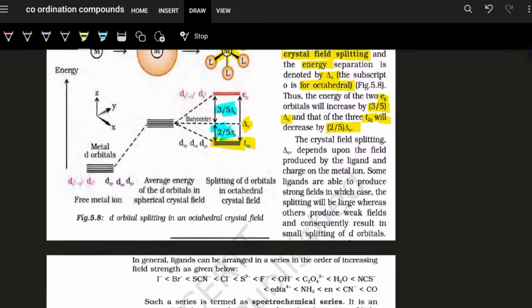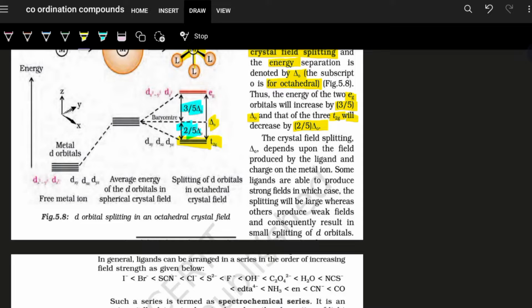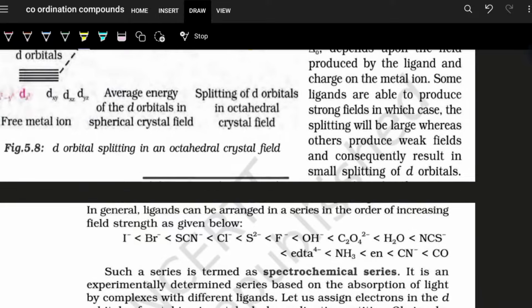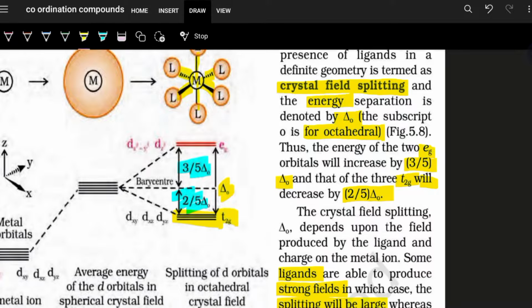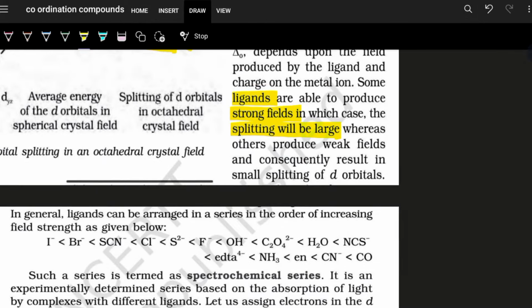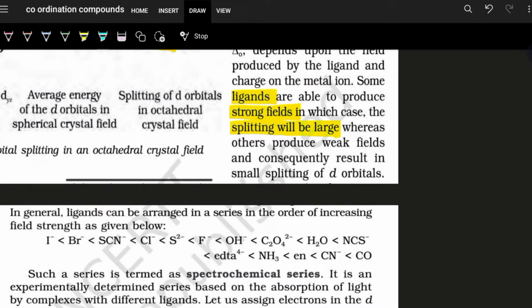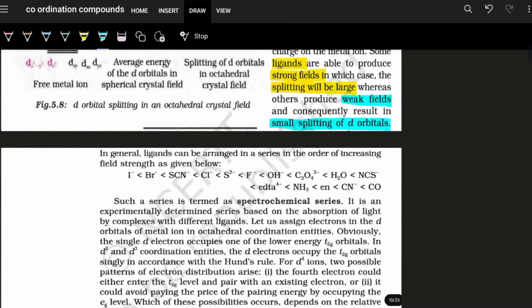Now this depends on what type of ligand it is. If the ligands are changing, then their field effect is also changing. Some ligands are known as strong field ligands, and they produce a stronger field for which the splitting will be large. That means the gap between EG and T2G is large for a strong field ligand. And for a weak field ligand, the gap between T2G and EG, that is delta O, is lowered.